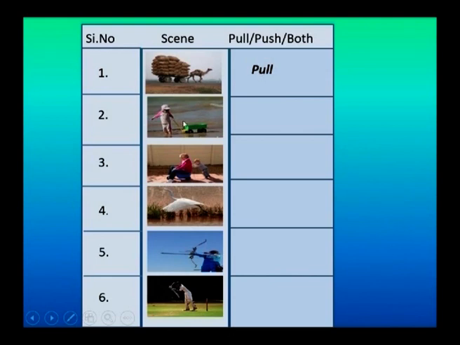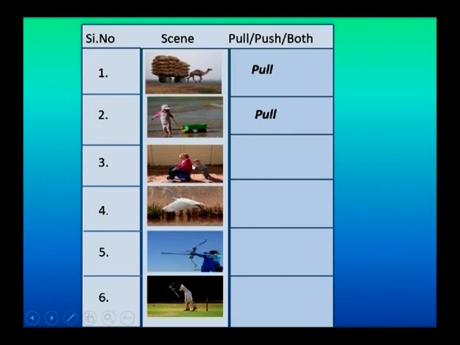Come to the next example. Here the boy is playing with a toy trolley on the beach. To move this toy trolley, the boy has to pull the trolley. So in this scene also pull action is involved.